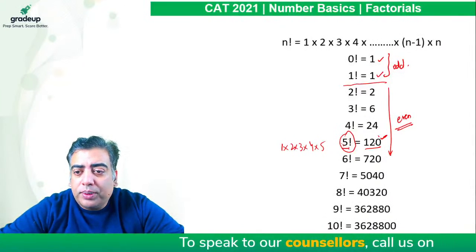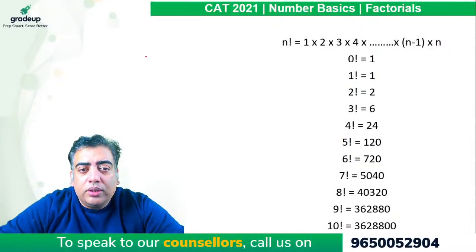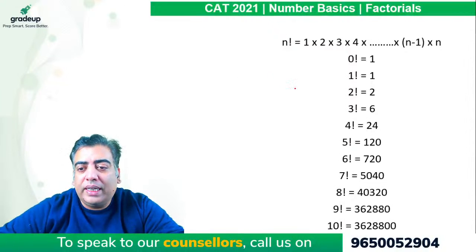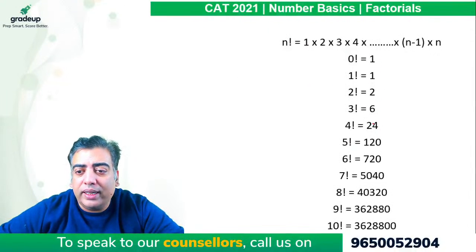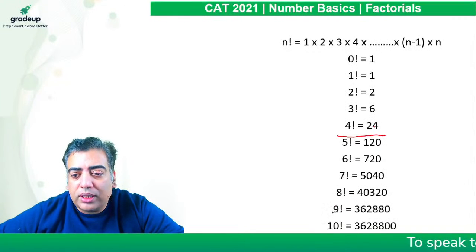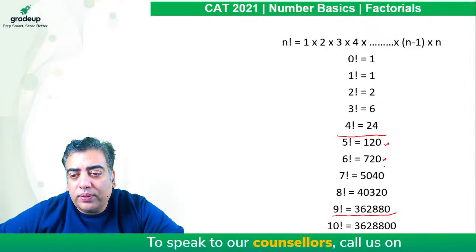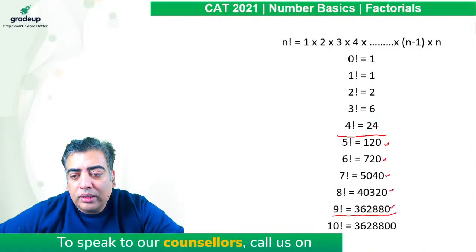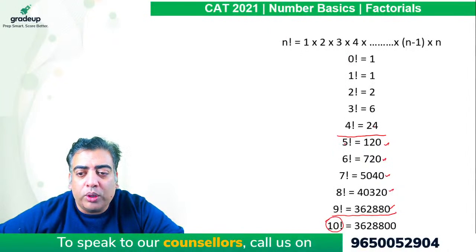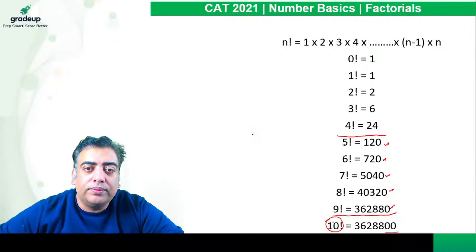More observations based on factorial. If we have any value up to 4 factorial, we can see none of the values end in 0. But from 5 factorial onwards, values start ending in 0, up to 9 factorial. There is only one 0 here. The moment you get 10 factorial, you get one more multiple of 5 and the value starts ending in 00.